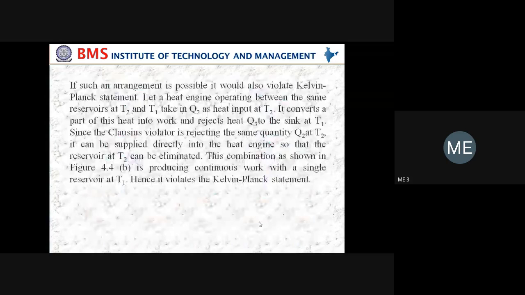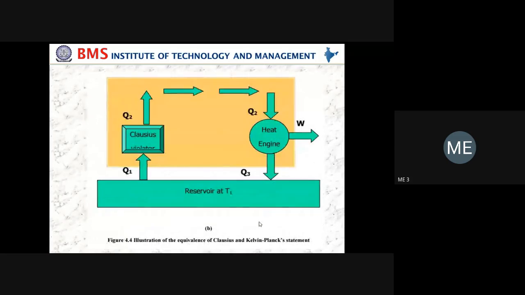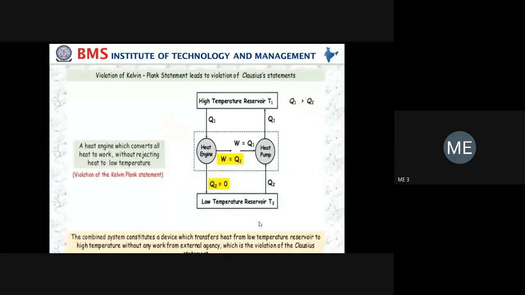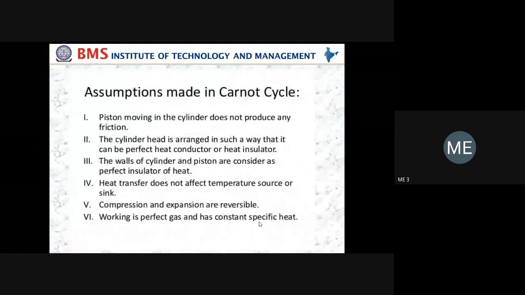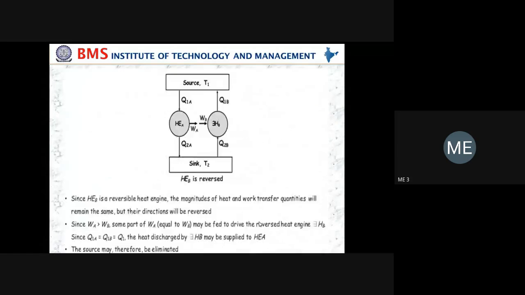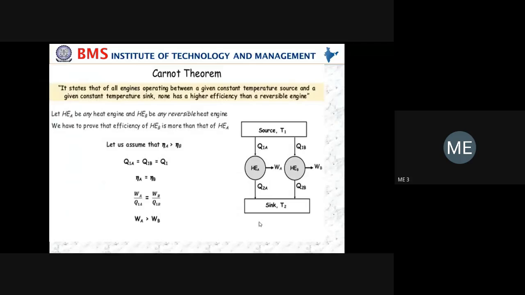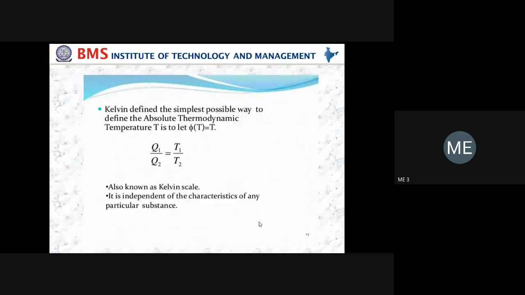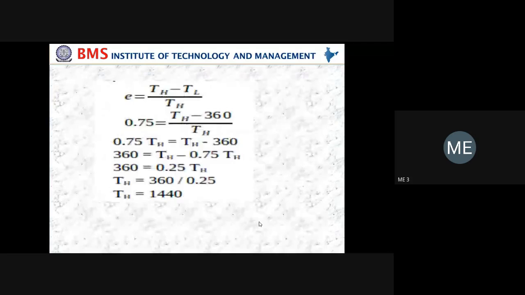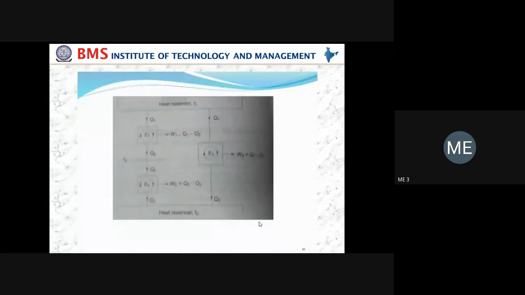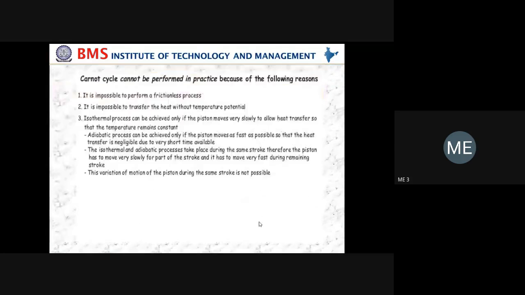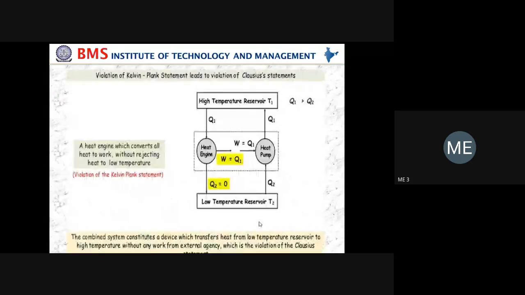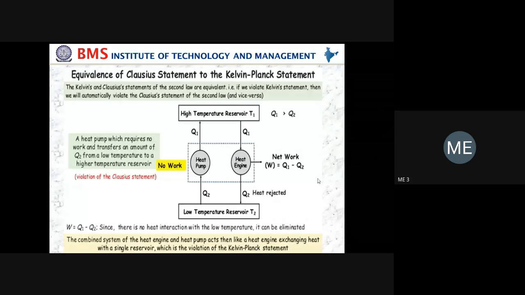Now I'll explain the equivalence of the two statements, that is, both statements are equal in nature. You see the diagram?